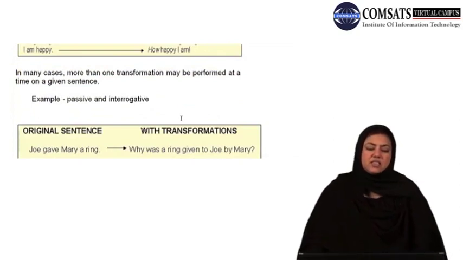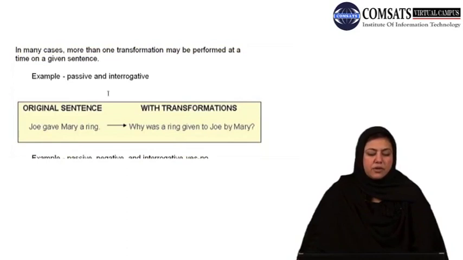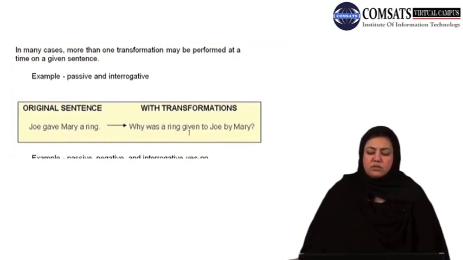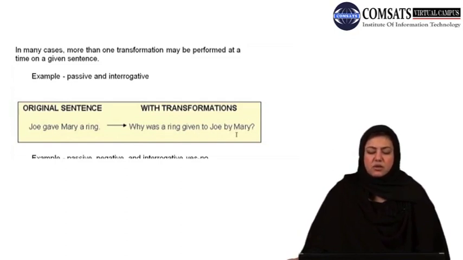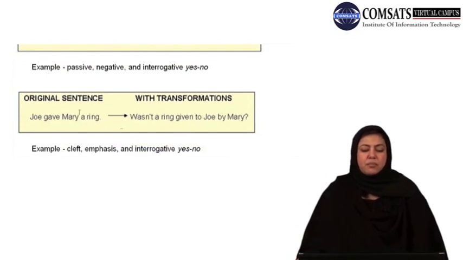Well, dear students, in many cases more than one transformation may be performed at a time on a given sentence. Look at the example. For example, here passive and interrogative, two types of transformations are applied simultaneously. Joe gave Mary a ring. Why was a ring given to Joe by Mary? So the passive form is was a ring given, you can see from here, and the subject becomes the object, and then interrogative, why indicates that it is interrogative.